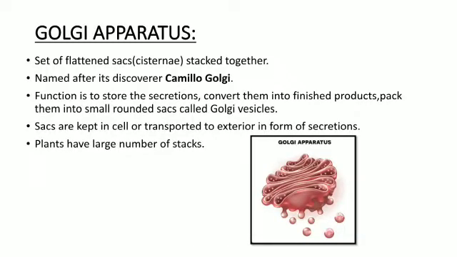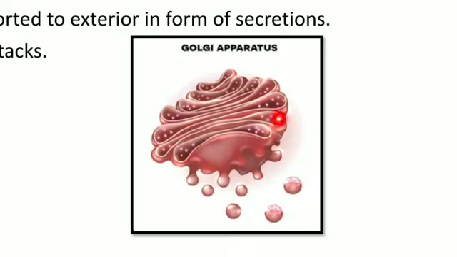So now coming towards the next organelle, the Golgi apparatus. Dears, it is also a set of flattened sacs, as you can clearly see in this diagram. These sacs are known as the cisternae, and they are stacked together with one another.